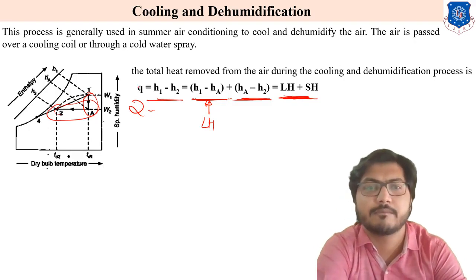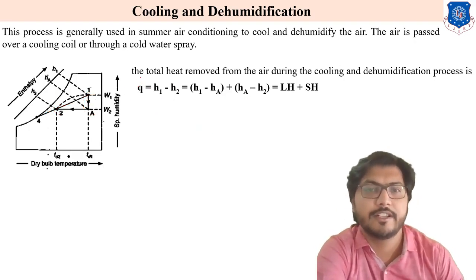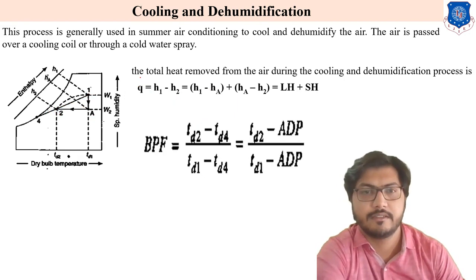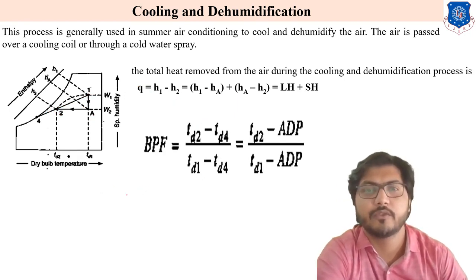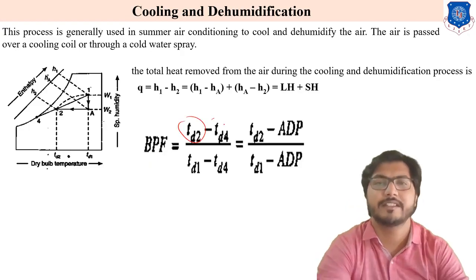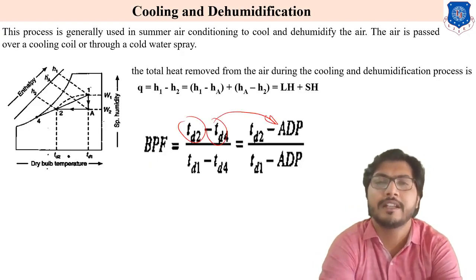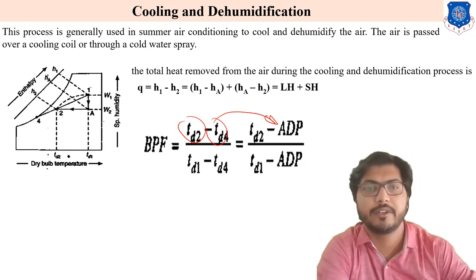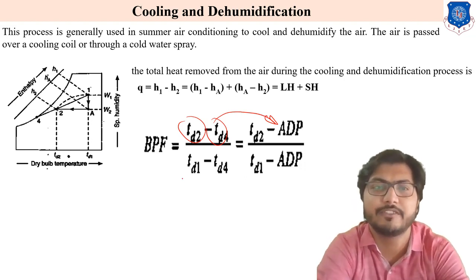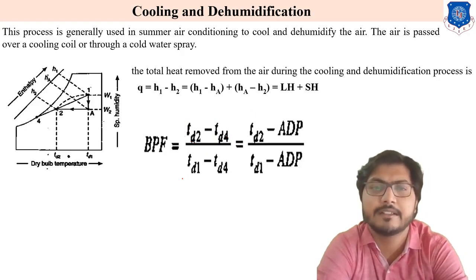Okay. Next is the bypass factor for this coil. In the previous part we explained the bypass factor. TD4 is written as ADP. What is ADP? ADP is the apparatus dew point temperature, or we can say the coil temperature. So the bypass factor for the cooling and dehumidification process is TD2 minus TD4 divided by TD1 minus TD4.